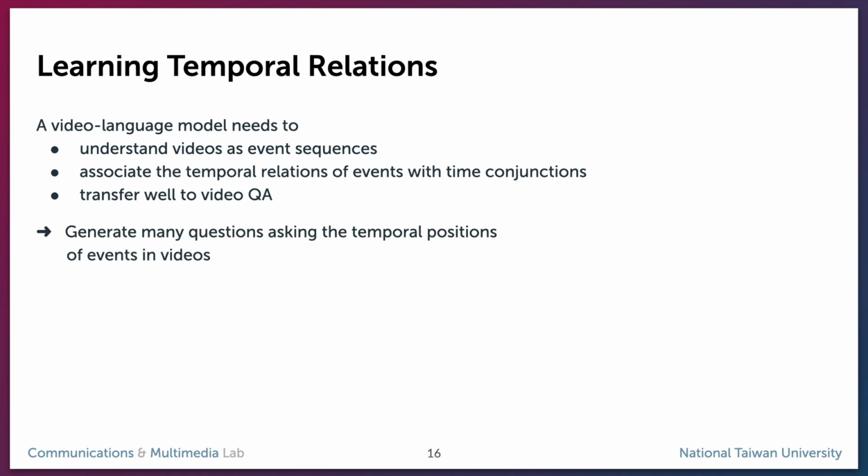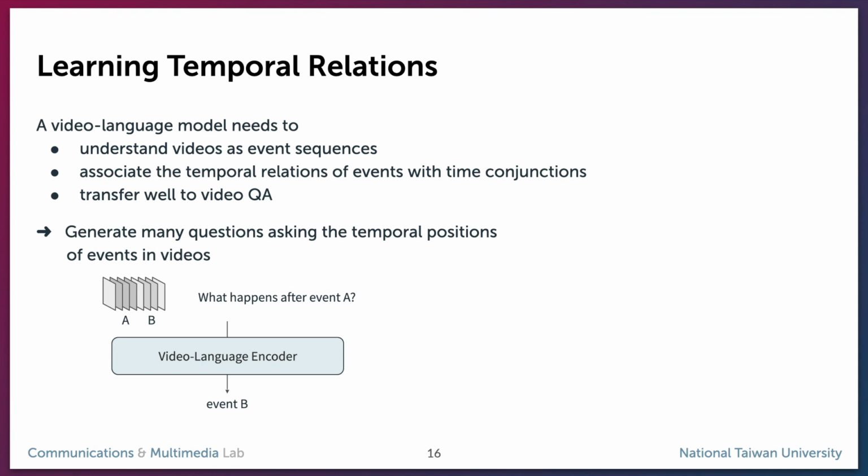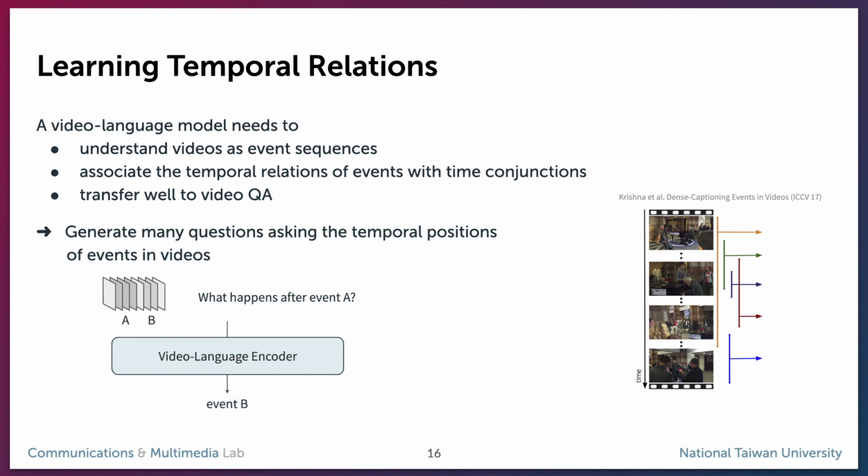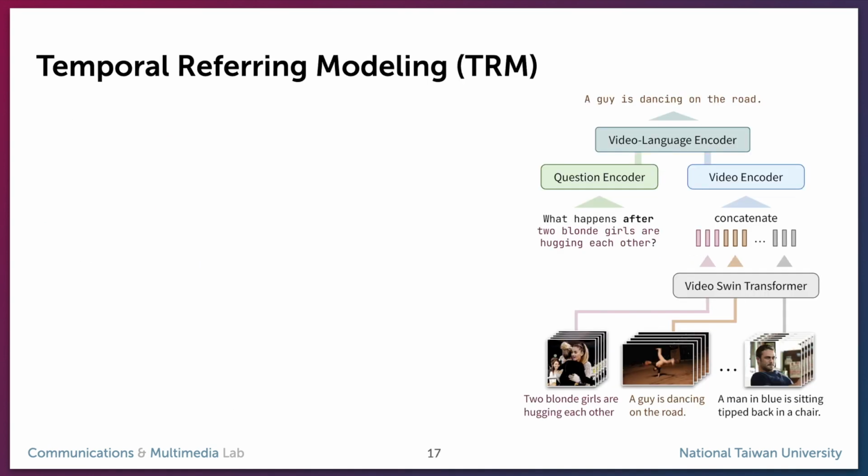So, we generate many questions asking temporal positions of events in videos. For example, in a video with two events, A and B, we ask the model what happens after event A. The model should give the answer event B. The data for this pre-training strategy should provide descriptions of video segments. Ideally, the text of dense video captioning fits our need well, but many segments in this dataset overlap, and temporal relations are ambiguous, so we synthesize the pre-training data. We name this objective temporal referring modeling.